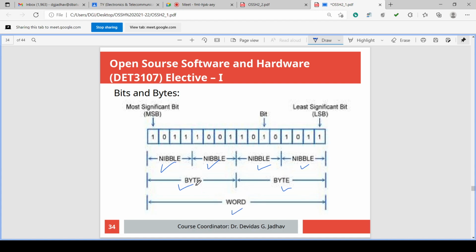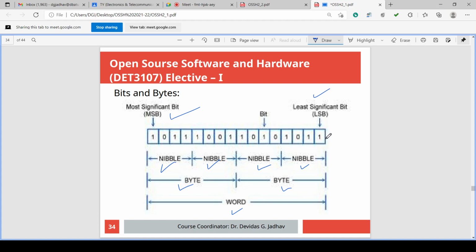So either word or byte or nibble, the least significant bit is there and the most significant bit is there. A single number in the digital system is a bit. The least significant bit has the minimum value and the most significant bit has the maximum value or weightage in the number.